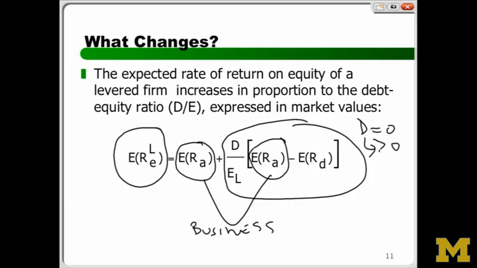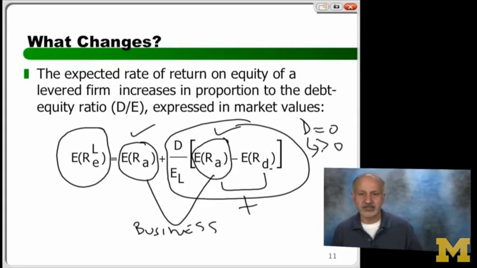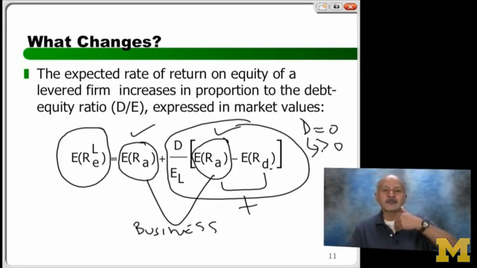Think about it. This remains the same. This can't change. This is always greater than this. This number is positive. And the reason for that is simple. That expected return on your assets is something that the whole firm produces, and you promise part of it to the debt, right? So this thing is positive.